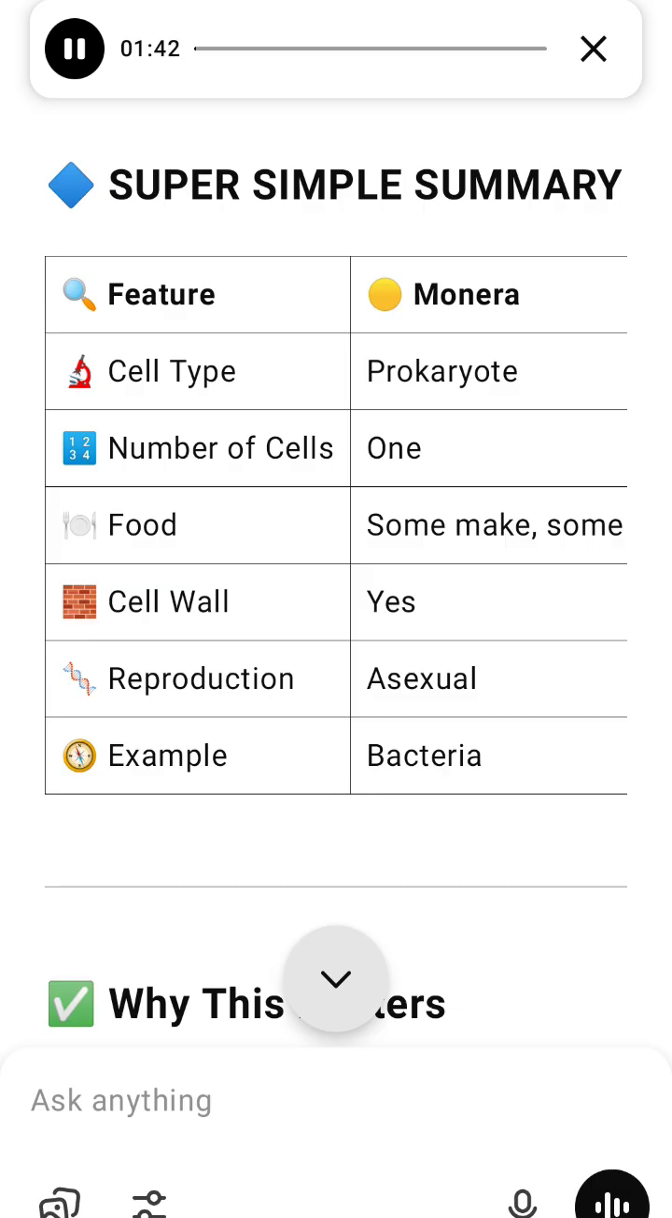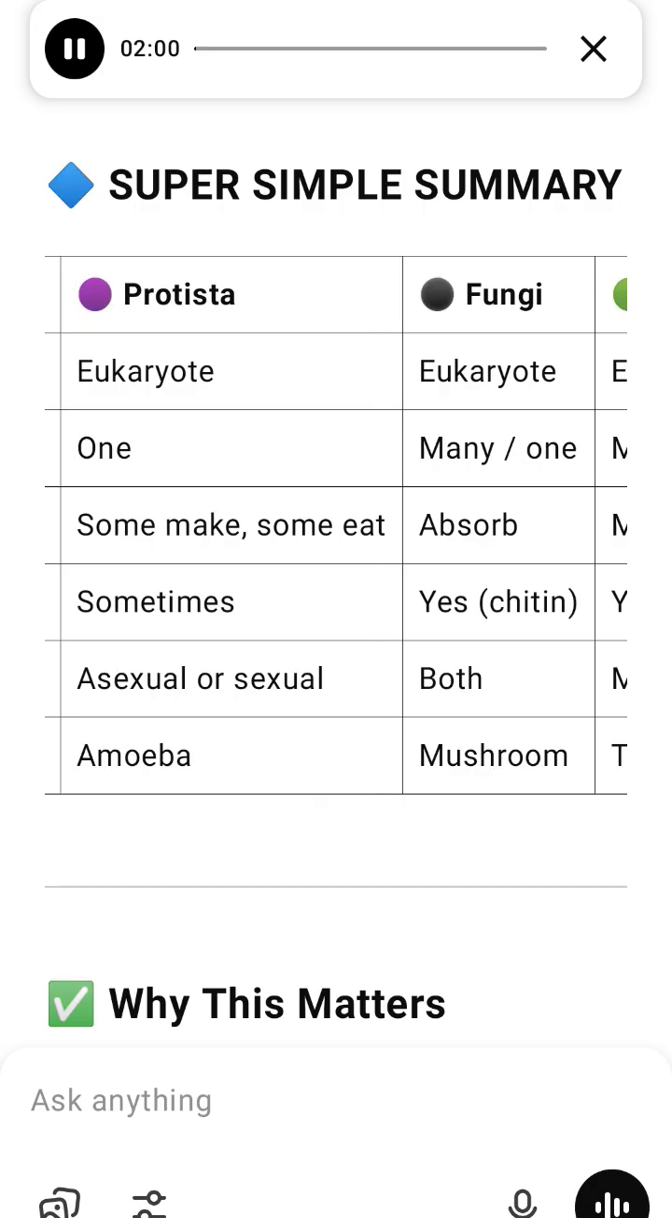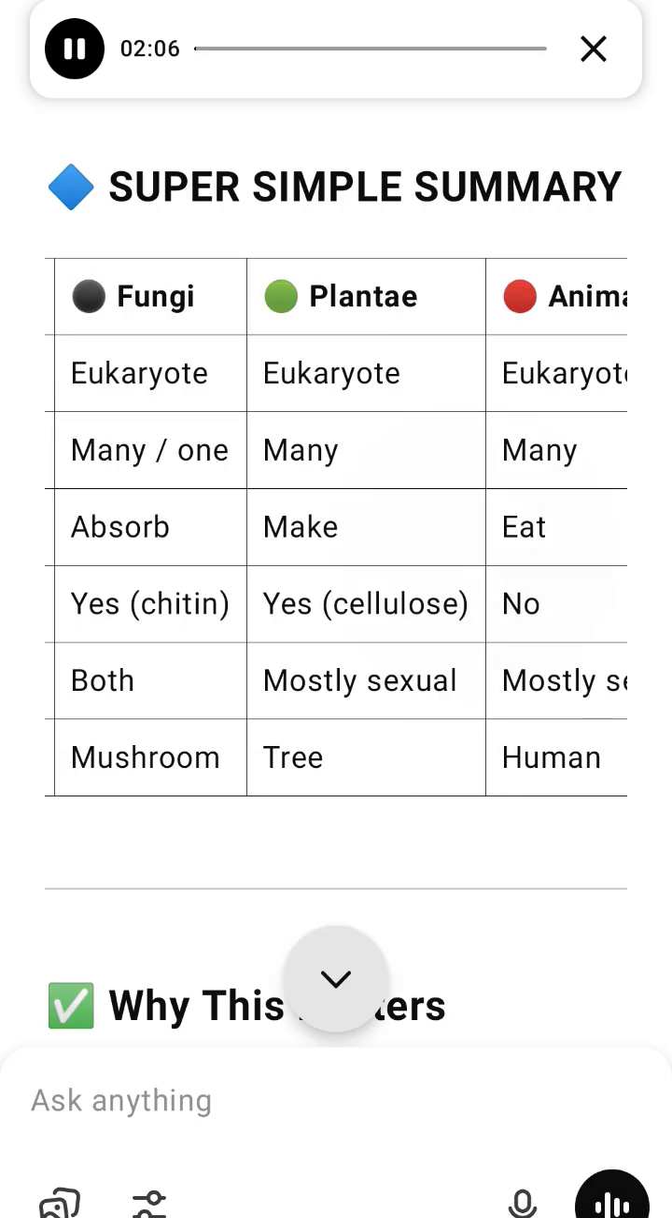3. Mode of nutrition. Does it make food by photosynthesis, absorb food, or eat other things? 4. Reproduction. How does it reproduce, asexually or sexually? 5. Evolutionary relation. How closely is it related to others in terms of evolution?